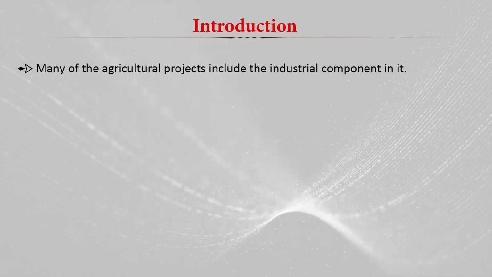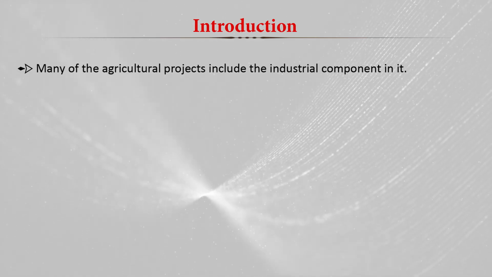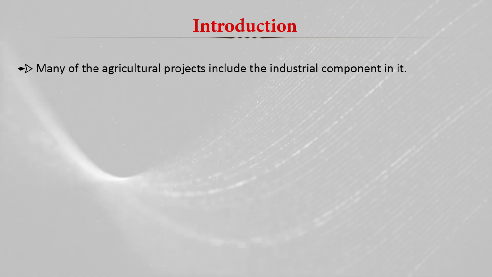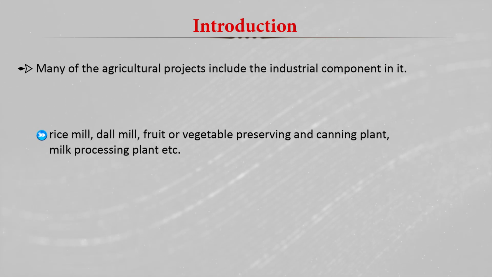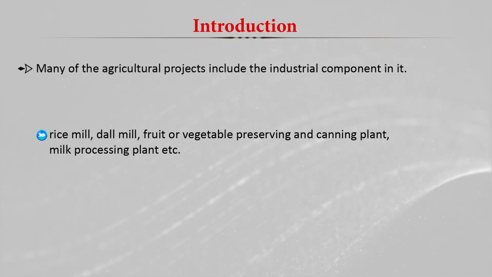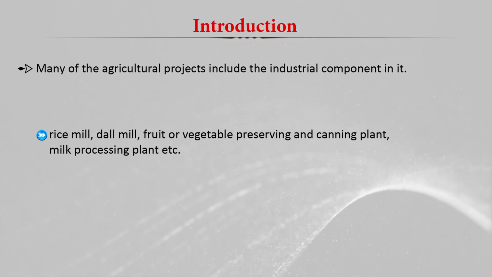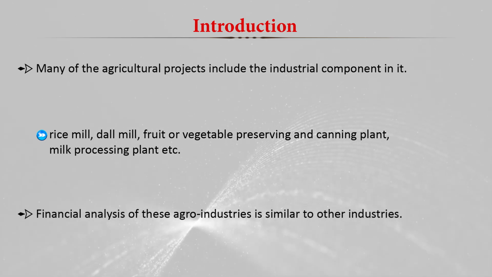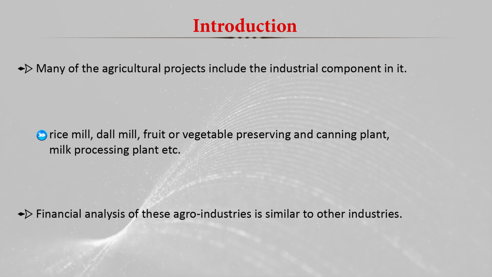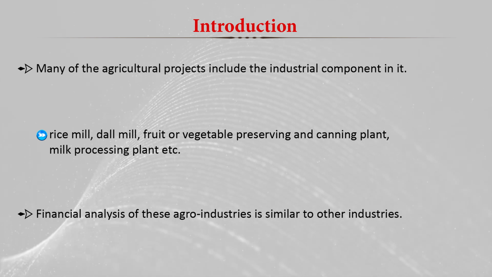Many agriculture projects include an industrial component, like a rice mill, dal mill, fruit and vegetable preserving, canning plant, or milk processing plant. The financial analysis of this industry is similar to other industries.